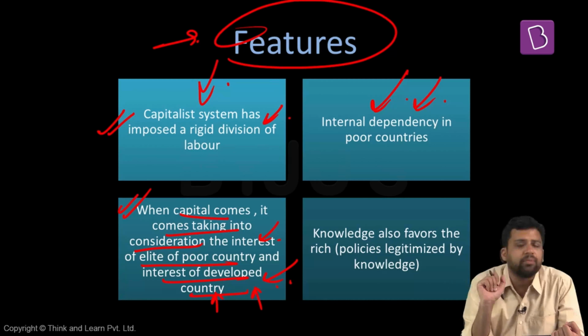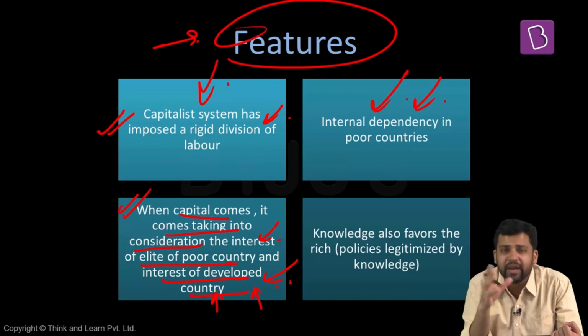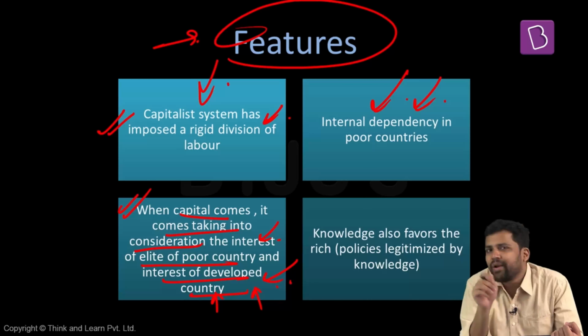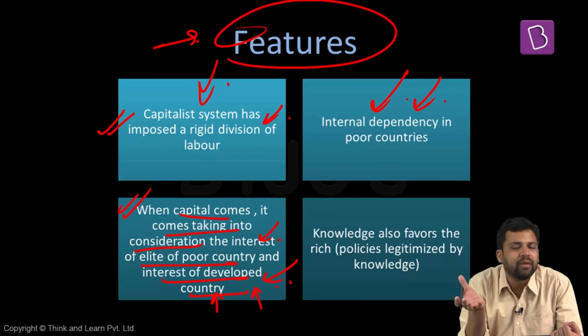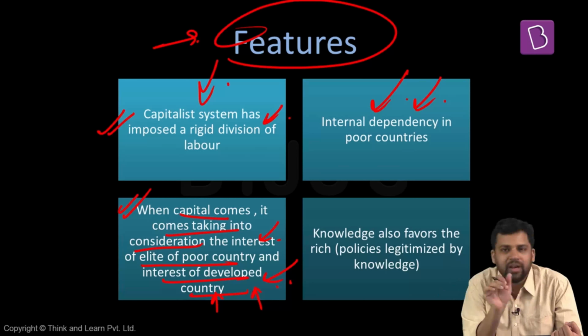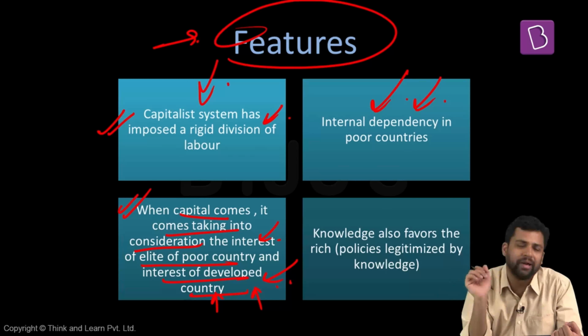For example, for a very long period of time, we used to get different kinds of aid. The Aid India Consortium was there. So what do we mean by aid? Money is given to you, and the rate of interest is very low. But when you are getting the money, it is not that it is completely free. There will be some sort of conditions. You never have a free lunch. And these conditions can again lead to dependency.